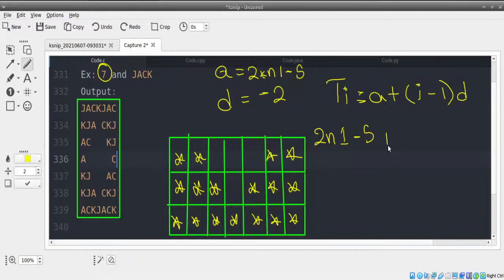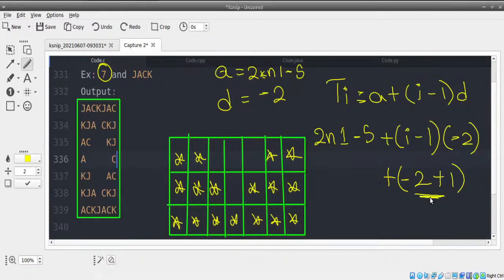So plus I minus 1 times the common difference, which is minus 2. So let us multiply minus 2 over here. I into minus 2 will give you minus 2I, minus 2 into minus 1 will give you plus 2. So this is what we get.